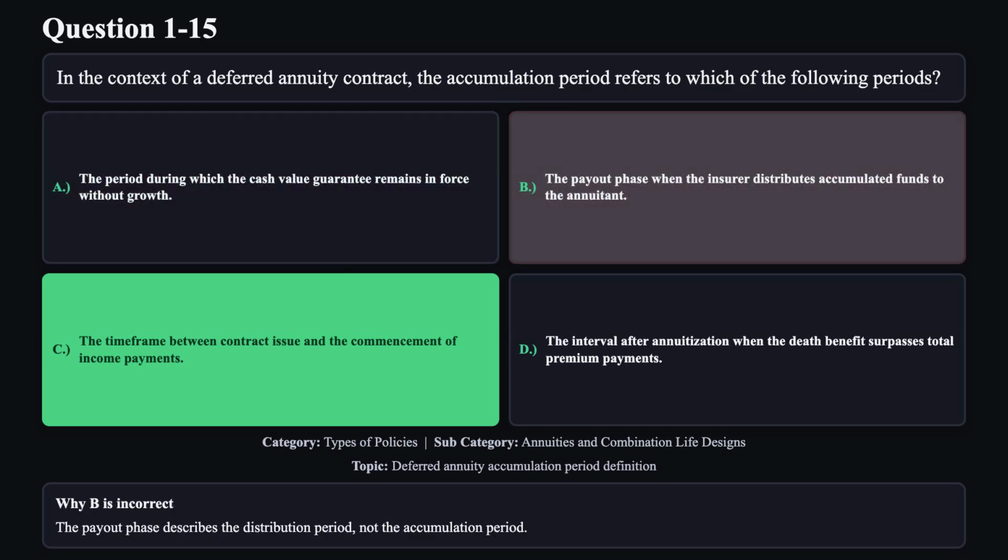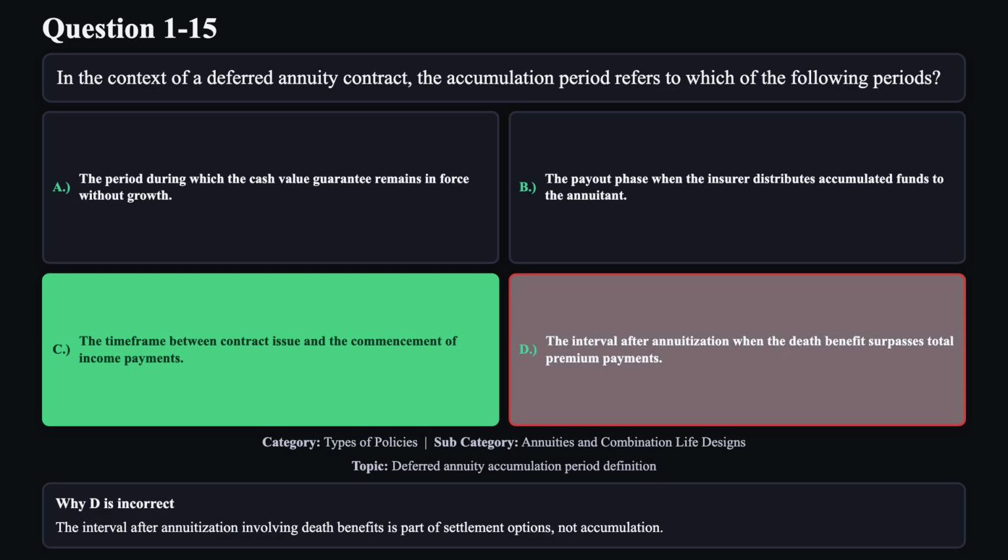Reason B is not correct. The payout phase describes the distribution period, not the accumulation period. Reason D is not correct. The interval after annuitization involving death benefits is part of settlement options, not accumulation.